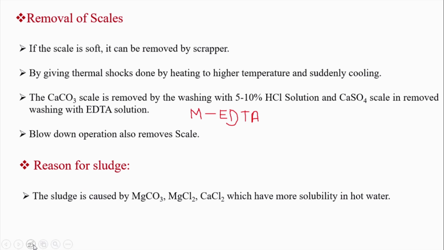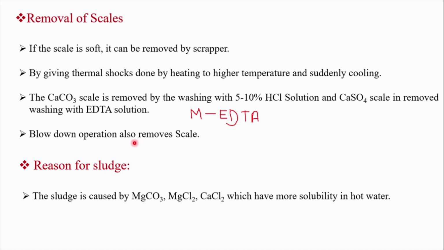The last remedial technique is the blow down process. Blow down process means these precipitates will sometimes settle to the bottom. From the bottom of the boiler, it is discarded or thrown out continuously as and when the precipitates move to the bottom, like a slurry, it should be thrown out. If the slurry is not removed, then it becomes a thick precipitate and it will stick on the wall of the vessel. So this is how the scales can be removed.